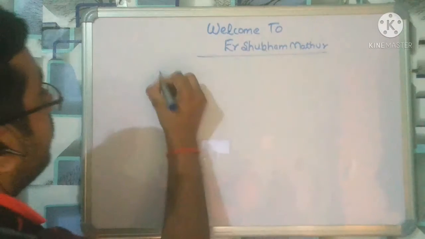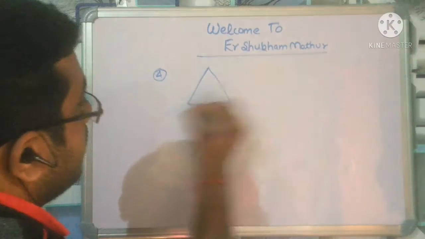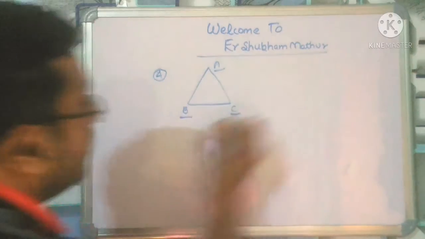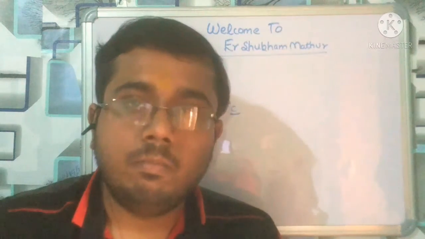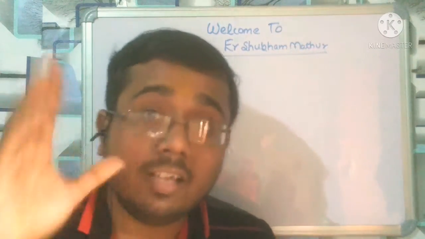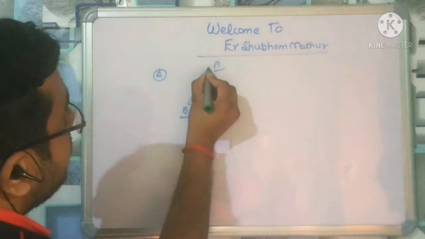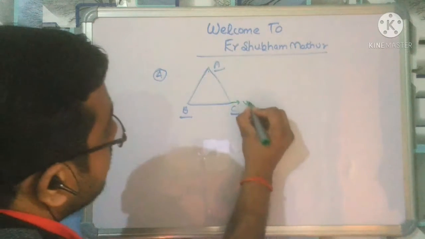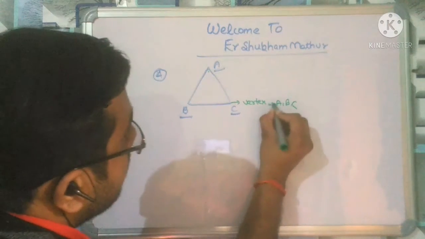So the fourth concept is that when we form a triangle, let us suppose the names are given A, B, C, right? Whenever we form a triangle, what happens? See with your eyes open. Please don't sleep, right? So when we draw a perpendicular line from any vertex, A, B, C is called the vertex,